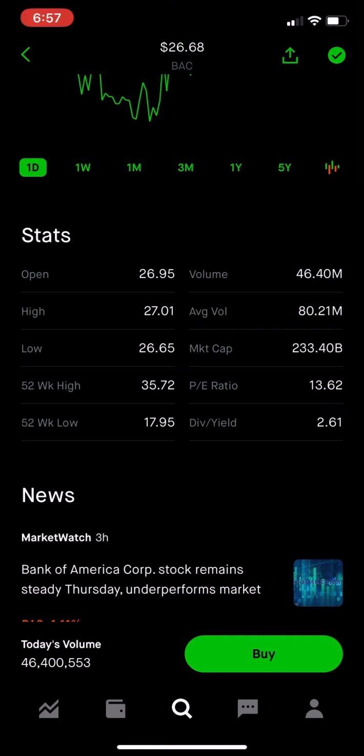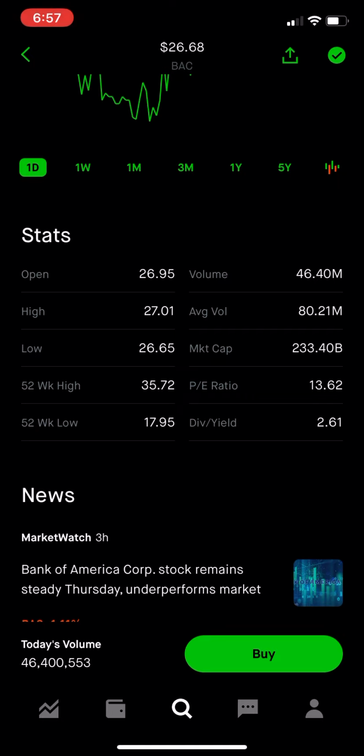The next one is the P/E ratio, right? This is where things get even more complicated, so please pay attention. It stands for price to earnings ratio. This is the ratio for valuing a company. Usually if a P/E ratio is under 10, then the company is undervalued, meaning it is trading at a lower price than what it's worth. If a company is above 100, or 200, it's usually overvalued, trading at a higher price than what it's worth.